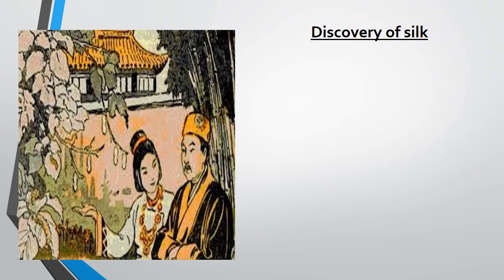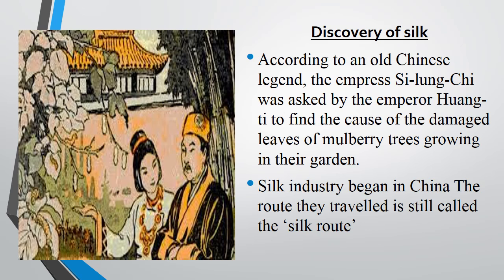Next, we will see the discovery of silk. According to an old Chinese legend, Empress Si Ling Chi found that some natural animal fibers like silk exist. While she was having tea under a tree, a silkworm caterpillar fell down into the tea.